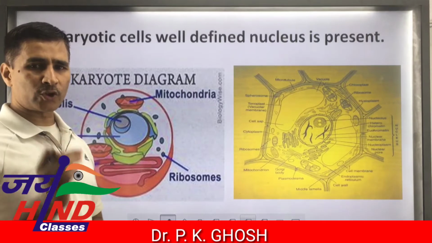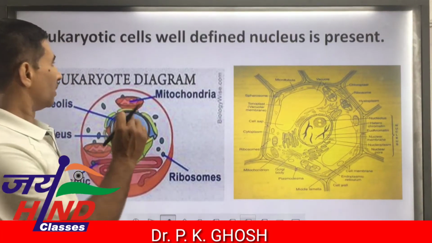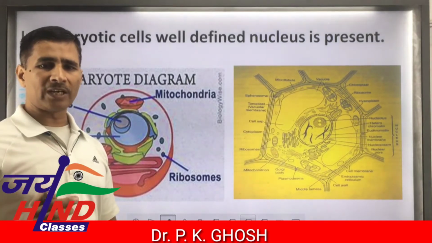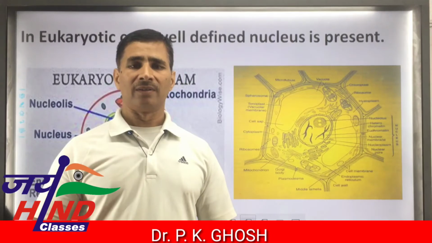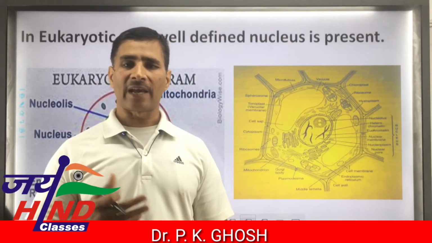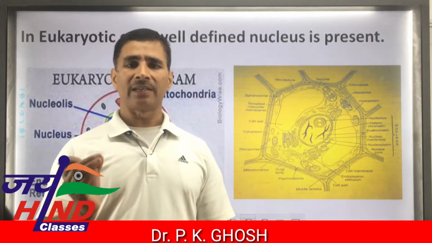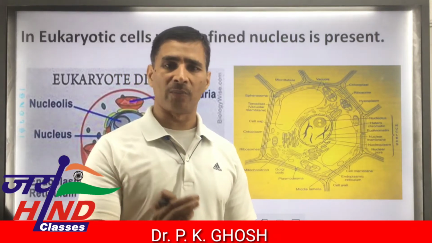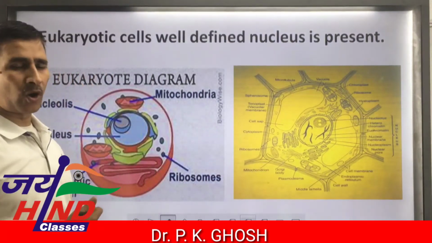First, the most important feature of eukaryotic cell is the presence of a well-defined nucleus. Eu means well-defined, developed type of. Karyotic means karyon, nucleus. A well-defined nucleus is present in almost all eukaryotic cells, whether it belongs to plant kingdom or animalia.